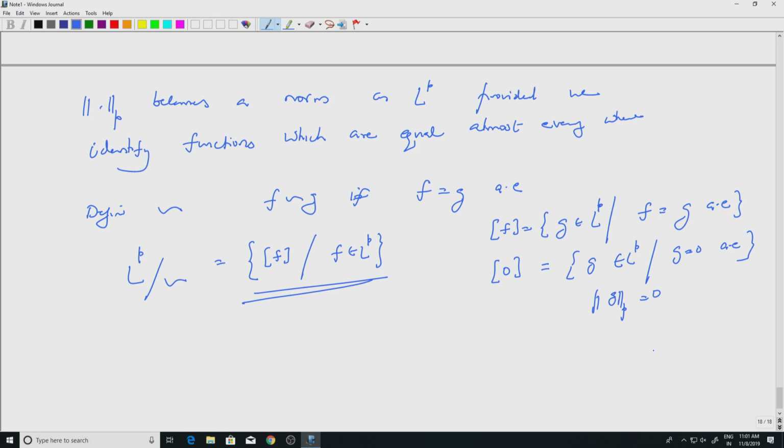Okay, so we will stop here. We have defined the function spaces called LP spaces, and we have proved that the natural norm on that space is actually a norm provided we identify functions which are equal almost everywhere. So the next step will be to study these spaces in a bit more detail. We will see that they are actually complete metric spaces with respect to this norm.